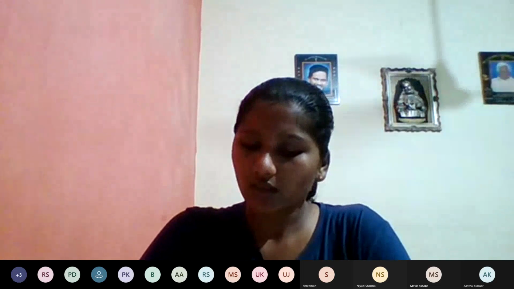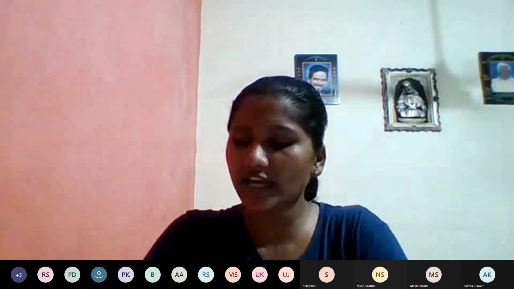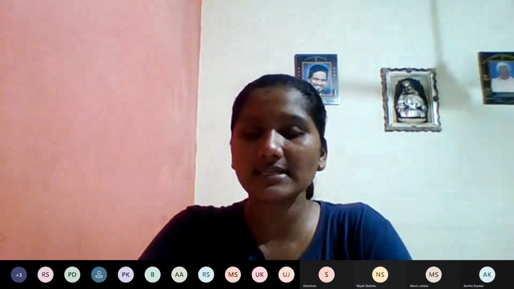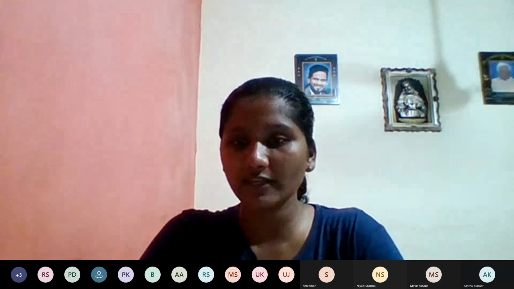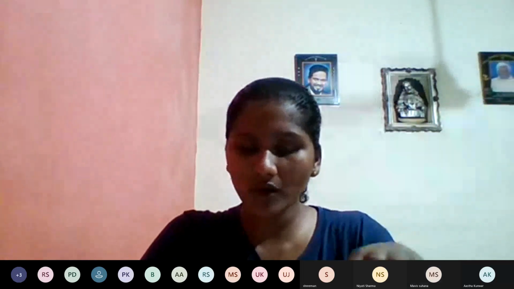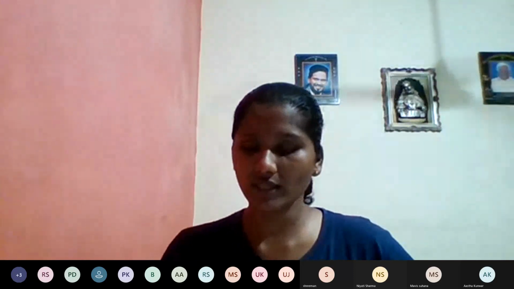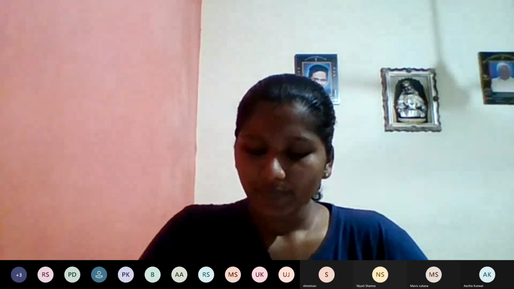Then B. The upward movement of sap that contains water and minerals is called dash of sap. Yes, ascent. The spelling is given above. You can write the spelling from there. In that green box, the spelling of the words are given. Conducting, ascent, everything is given. So it is called ascent of sap.